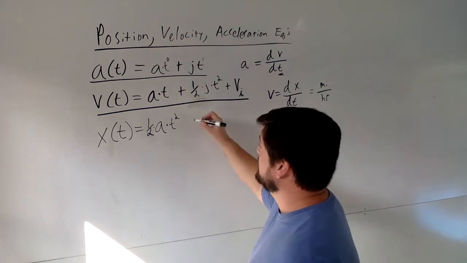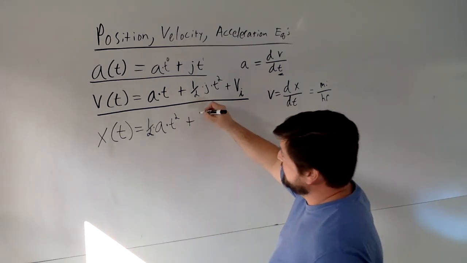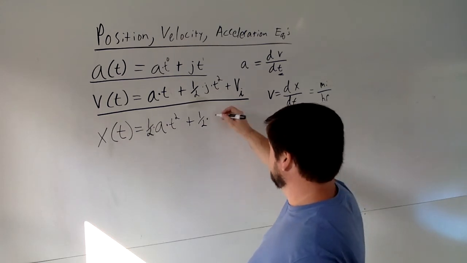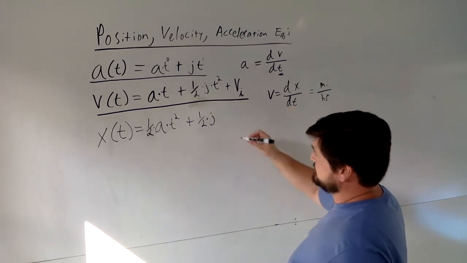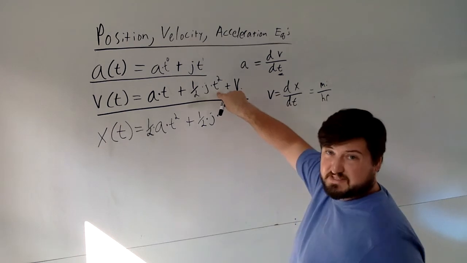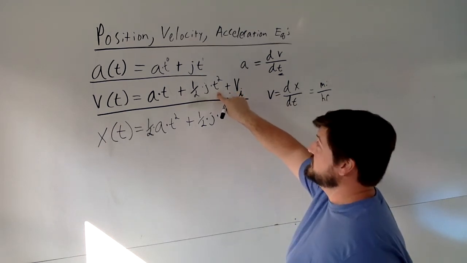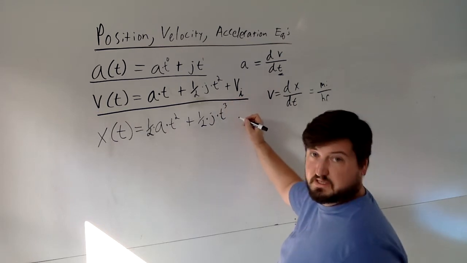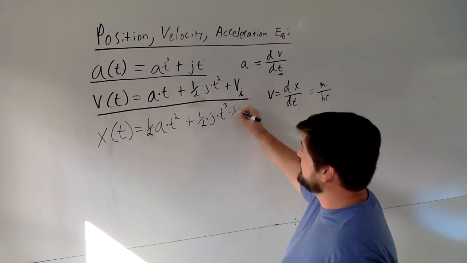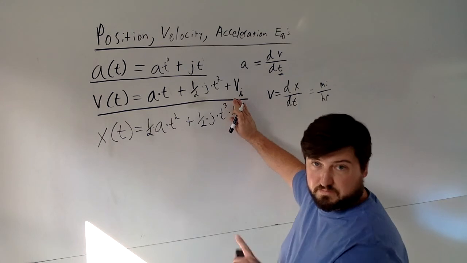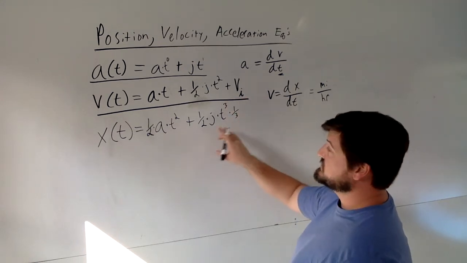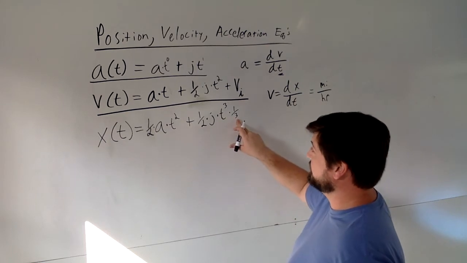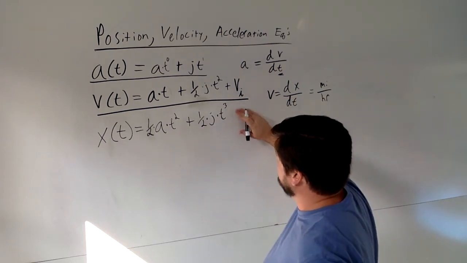Okay? So what about my jerk term? Well, I had a 1/2. That's a constant. It's a number. And I have a j, which is a constant with respect to time. That comes on through. But now I have my t. I need to take an integral of this guy. So it was t squared. So now it becomes t to the third. And now I also multiply this thing by 1/3. Or I could divide the whole thing by 3. Same difference, right? So let's go ahead and simplify that down. Okay, I got a 1/2 and I got a 1/3. So if I multiply those together, I'll get a